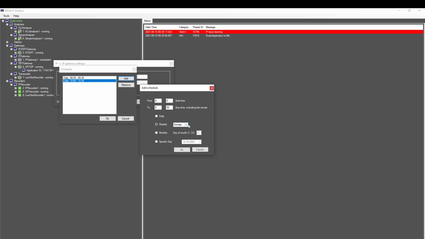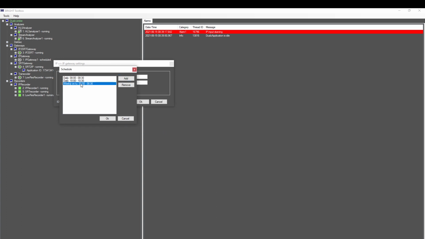An active period can be scheduled daily, weekly, monthly, or just on one specific day. Add as many active periods as you need.